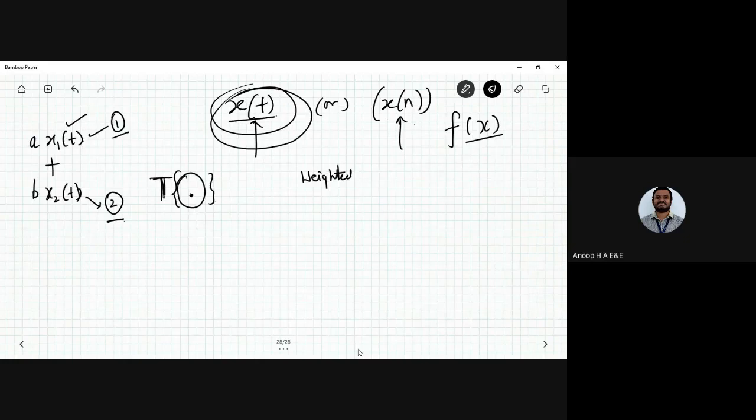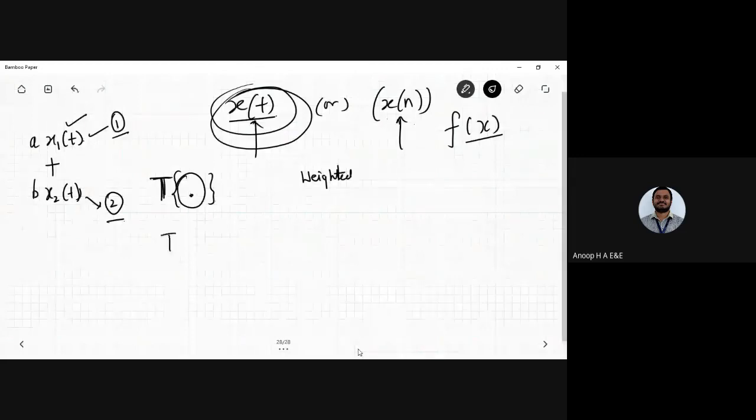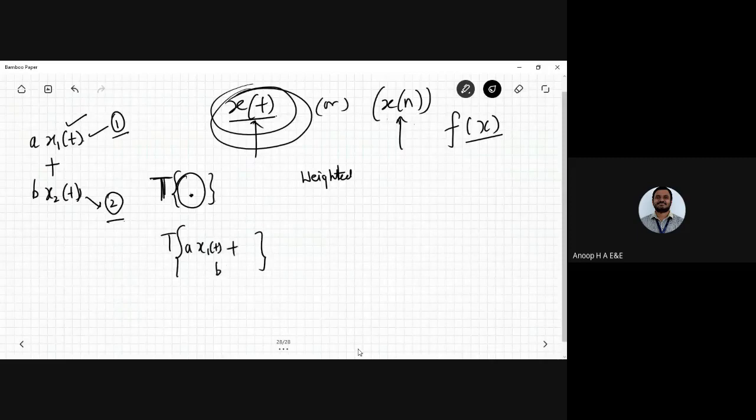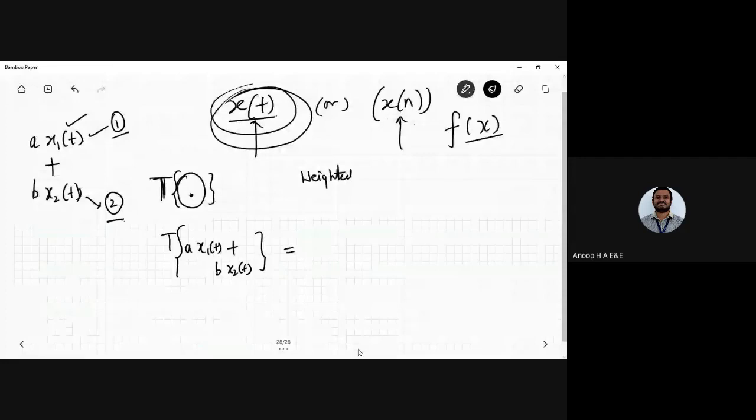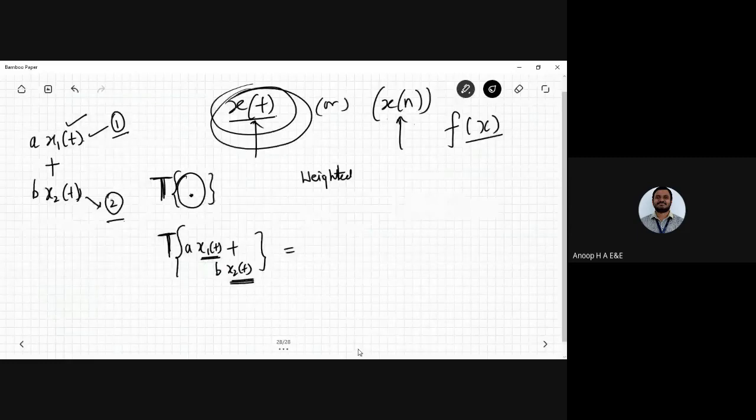If you are going to take the sum of it, so this is a x1 of t plus b x2 of t, that should be equal to, only this T operator has to be applied to this system here. So the T operator which I need to apply, I'll be going for only this one, a x1 of t plus b x2 of t.